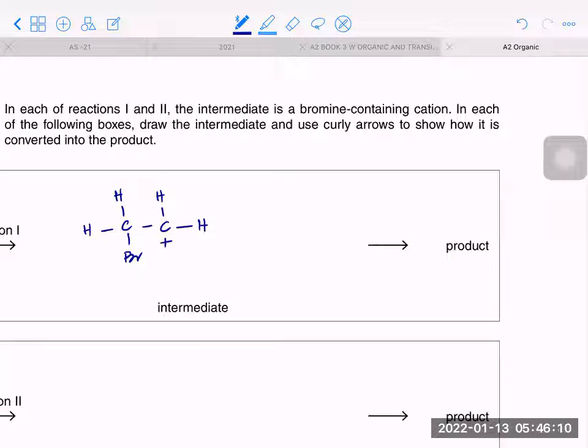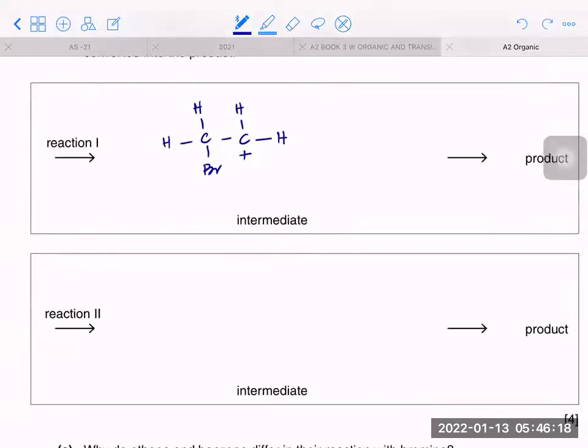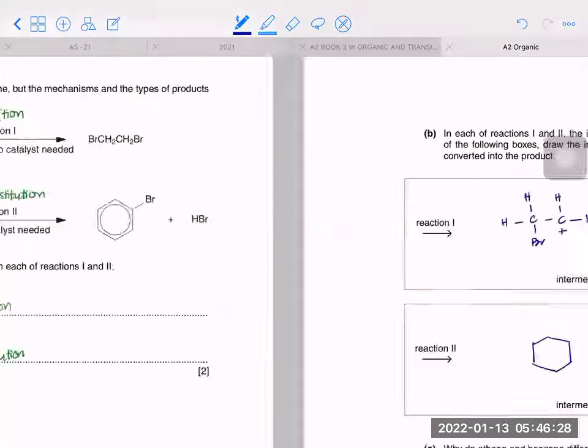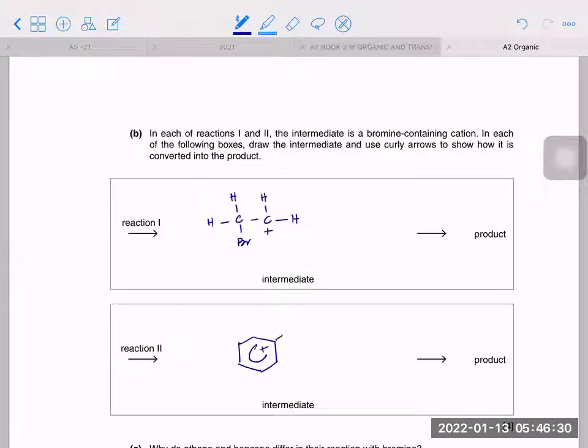You will also have a bromide anion, which will then attack this and make your product. But you just need to show the intermediate. This is what we have. Then in reaction 2 with benzene, what will be your intermediate? A 4-valent carbocation. It's gone on this carbon right here, so you show it like this. This will be a 4-valent carbocation intermediate.